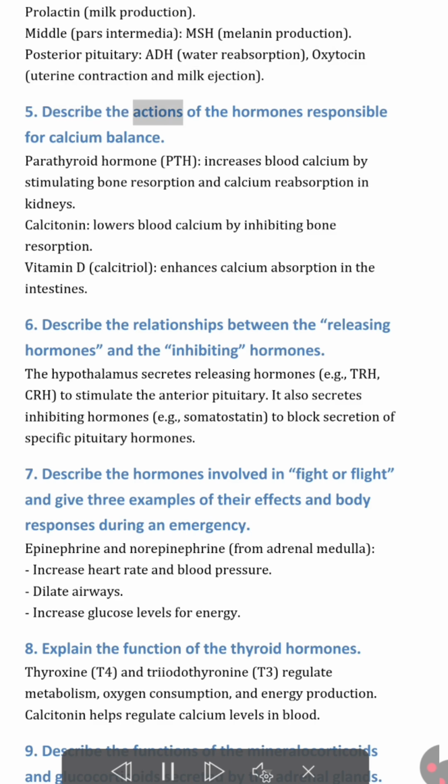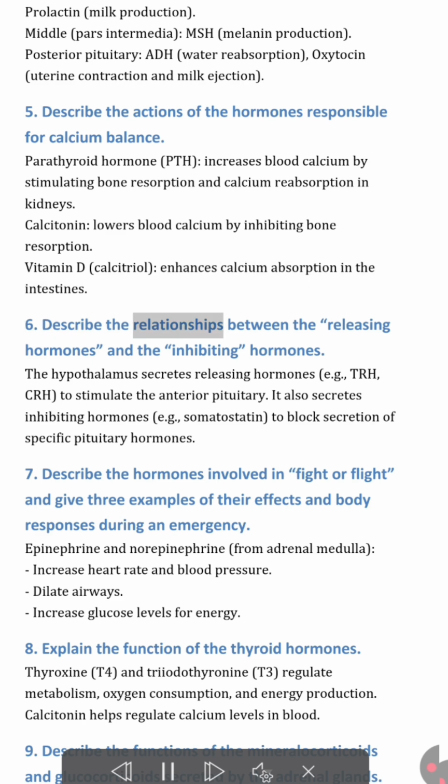5. Describe the actions of the hormones responsible for calcium balance. Parathyroid hormone, PTH, increases blood calcium by stimulating bone resorption and calcium reabsorption in kidneys. Calcitonin lowers blood calcium by inhibiting bone resorption. Vitamin D, calcitriol, enhances calcium absorption in the intestines.